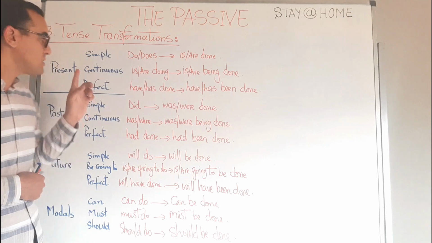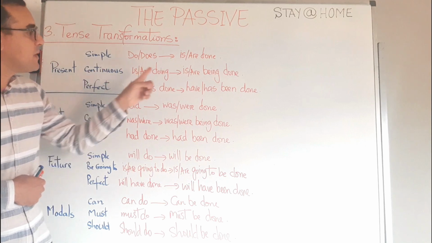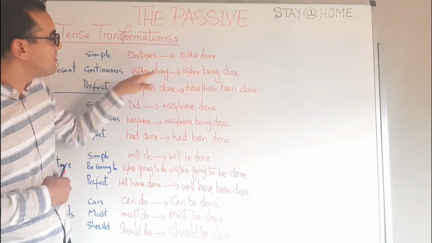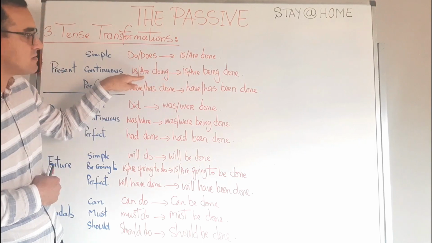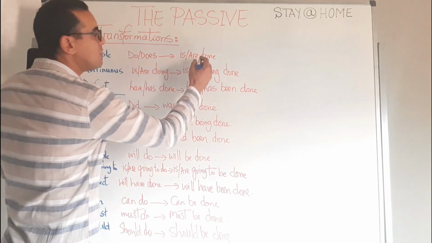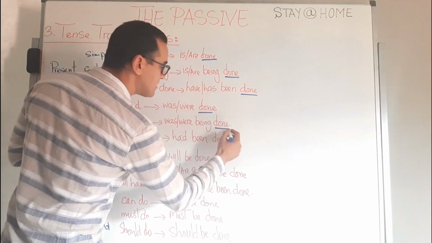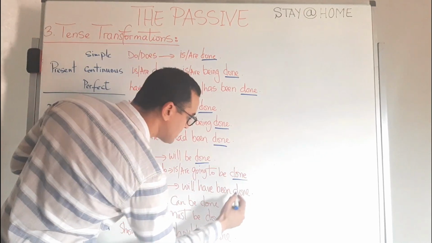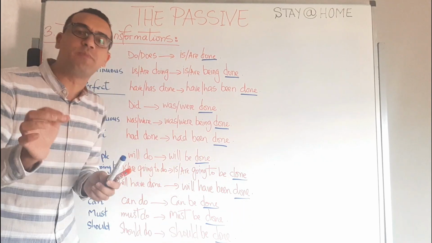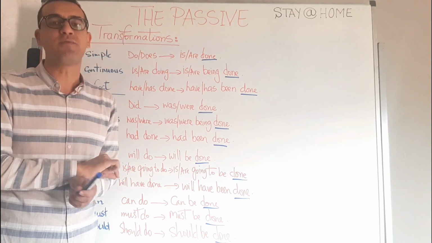Present continuous. The present continuous is, are doing. It becomes is, are being done. So we always use the verb to be in the same tense that we have here, plus the past participle of the verb to do. And you will notice that we use the past participle, done, in all tenses. So it's almost the same structure. What changes is only the tense of the verb to be. We put it in the same tense of the active verb.